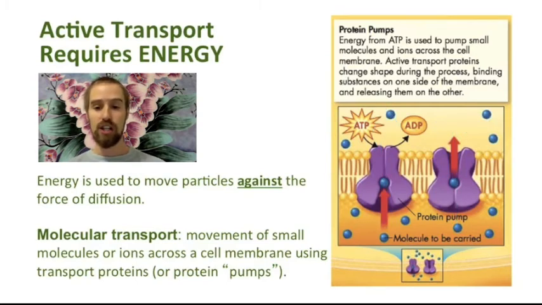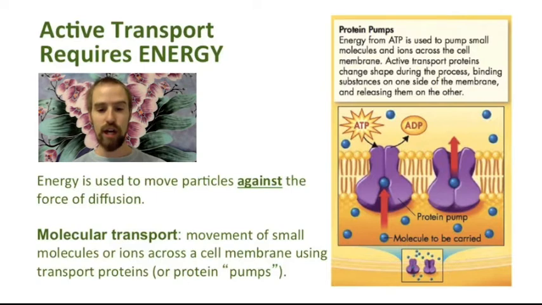This occurs when our cells need to maintain a high concentration of a certain substance, in which case molecules would be pumped into the cell, or when they need to maintain a low concentration of a certain substance, in which case molecules would be pumped out of the cell. Substances like calcium, sodium, potassium, and chloride are often transported into and out of our cells in this manner.